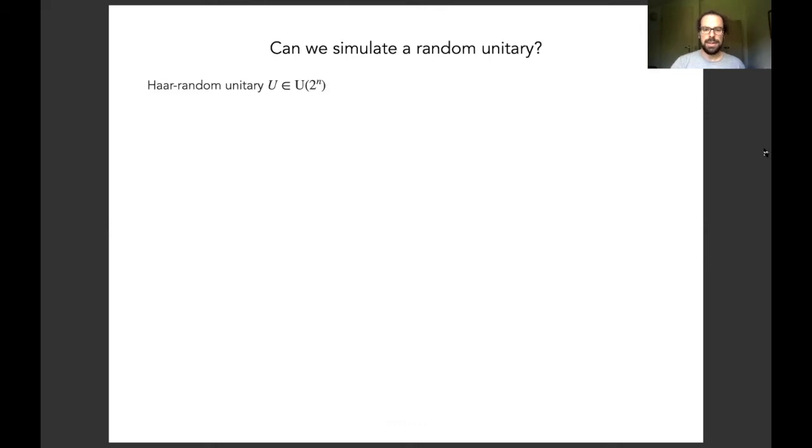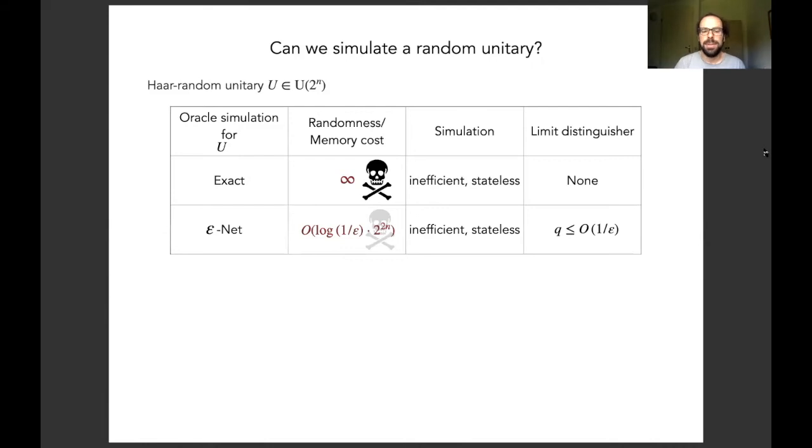Let's have a look at the case of Haar random unitaries. The first two lines of the corresponding table look very much the same as for Haar random states. Exact sampling is infeasible, and while, of course, discretization brings down the randomness cost from infinity to some finite amount, it still requires an infeasible amount of randomness, and it implies a query limit. In the query limited case, however, there is a possibility of simulating efficiently, and this is given by unitary T designs that many of you might know.